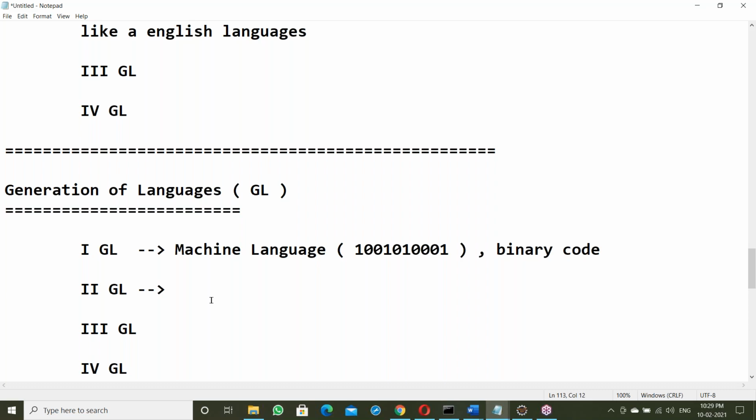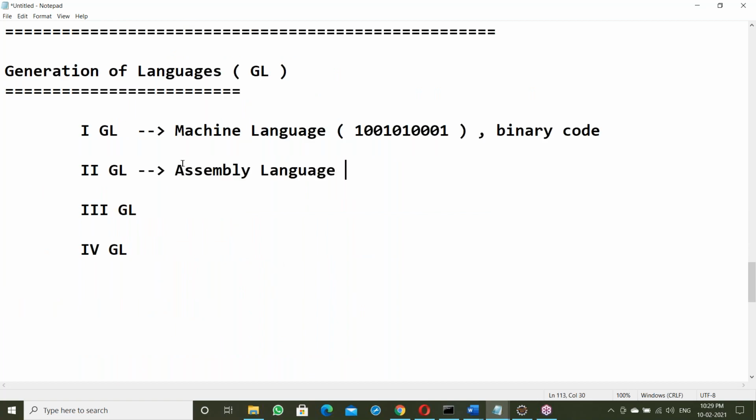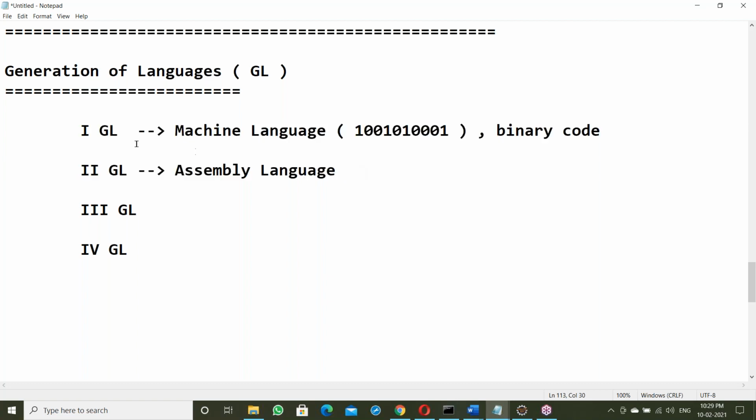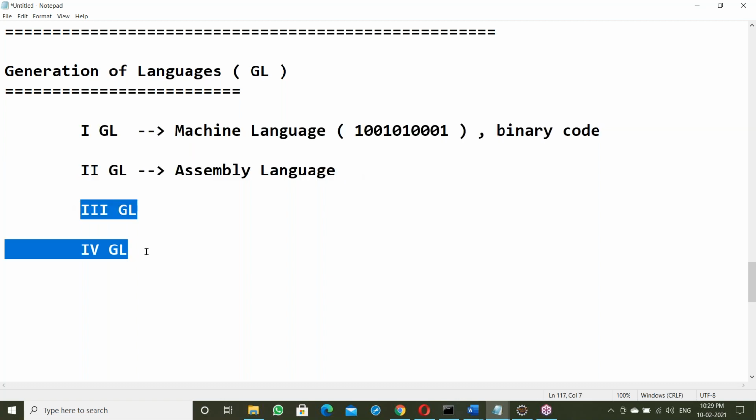Second generation, what is it? Assembly language. Second GL is assembly language. These two are system understandable languages, low level languages. We are not going to use these two languages. Always you have to work in the third generation and fourth generation.